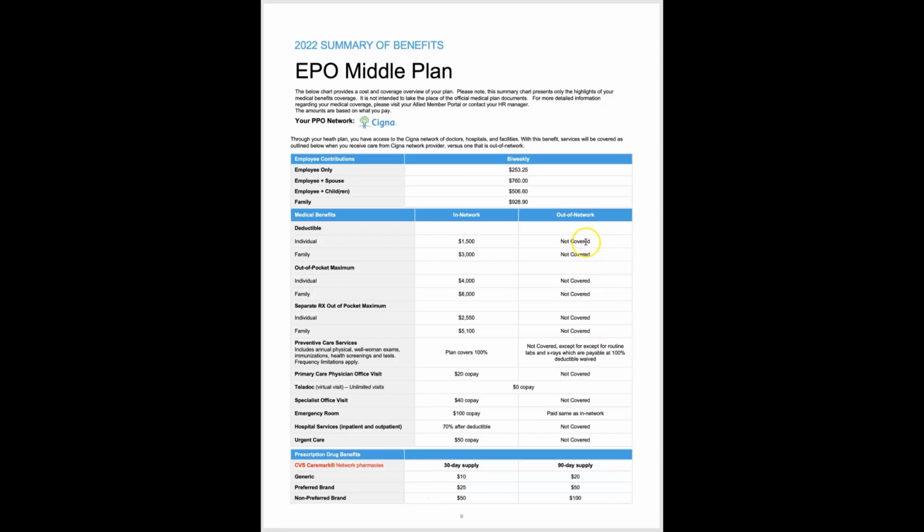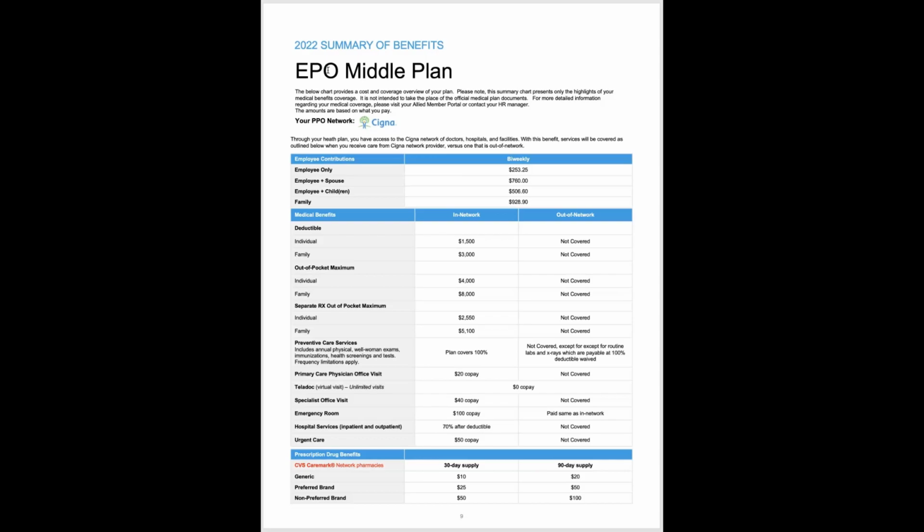You'll notice that this plan does not cover out-of-network, and this is true of the prior plan as well. When we say EPO, most of us are familiar with the term PPO network. And EPO stands for exclusive provider organization. And all that means is that you have to use in-network providers. So if you took this plan, you'd have to use Cigna.